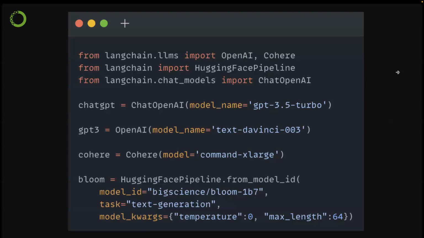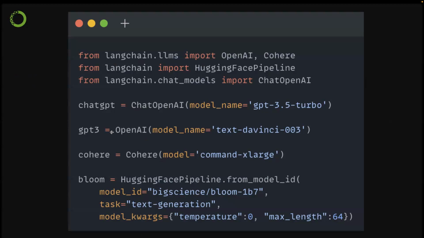And yeah, so here's the code. I hope you can see. Basically, we import different modules from LangChain and use similar APIs to load all of our models. So here we have a ChatGPT model where we use the OpenAI API and give it a model name. The ChatGPT model is GPT 3.5 Turbo.